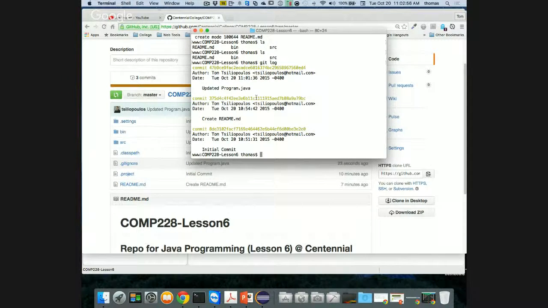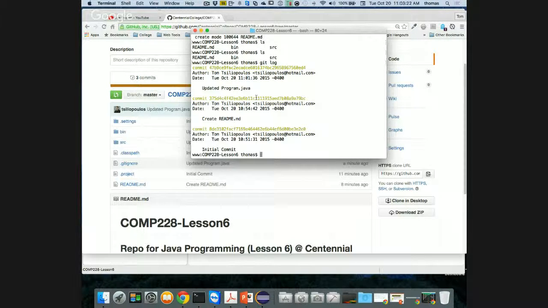Please use eCentennial for your submissions. I don't want to see anything emailed to me. I don't want you to give me the path. I need you to go do things the right way. Create a repository on Git, and then give me the link to Git, plus probably a good example for your submissions for assignment 1 and 2, because I haven't marked them yet, is you should probably zip up your project files and pop them onto